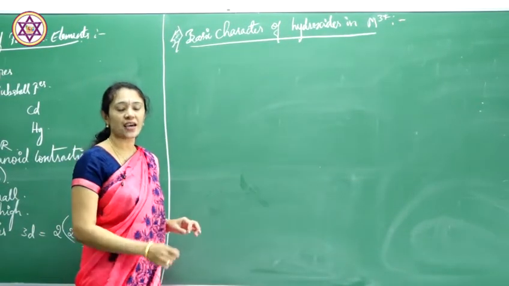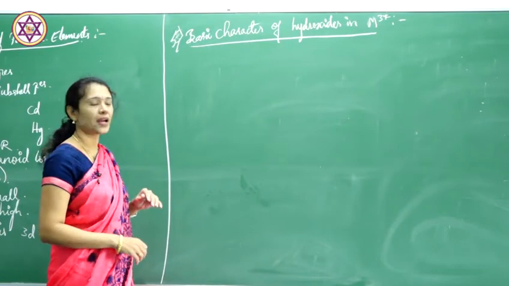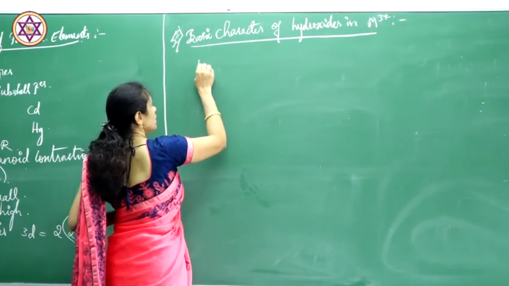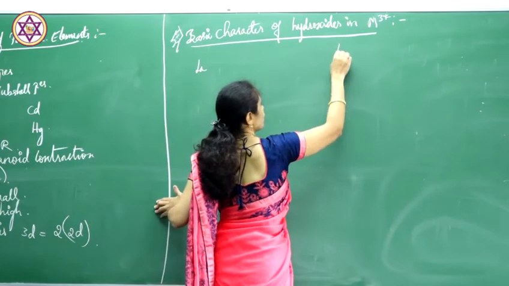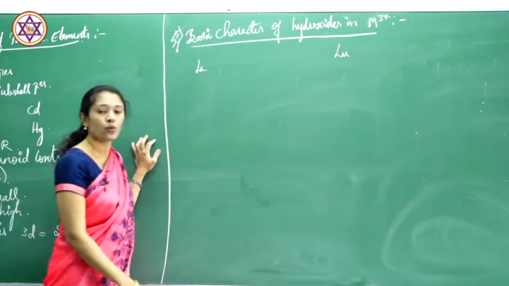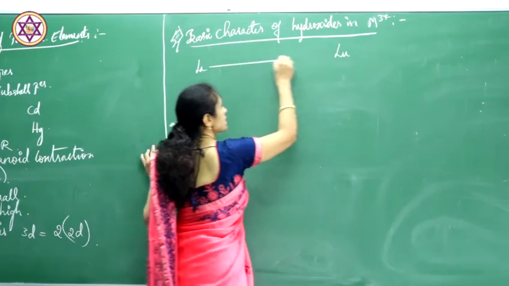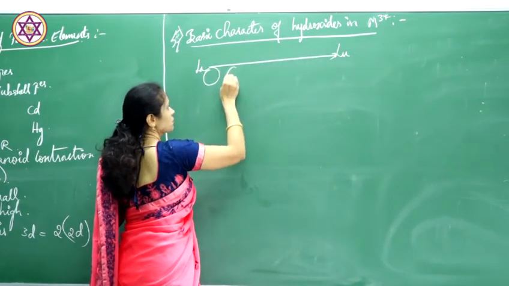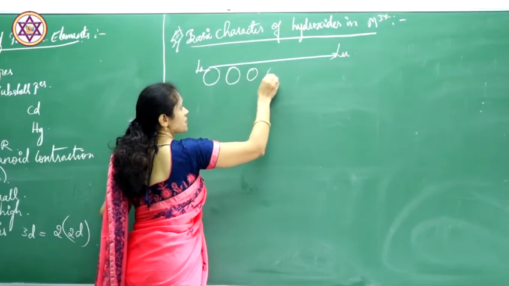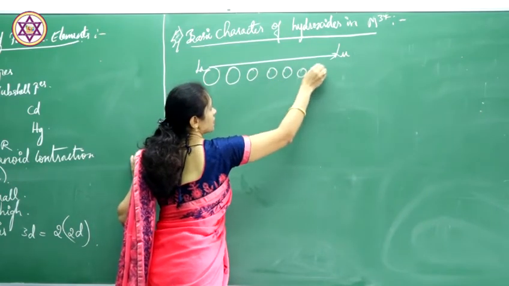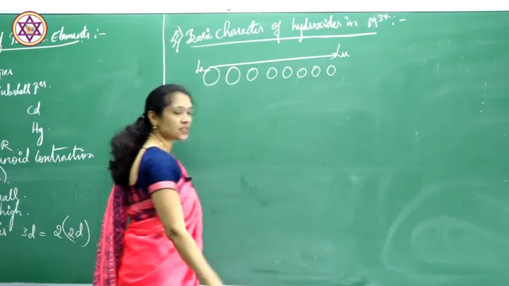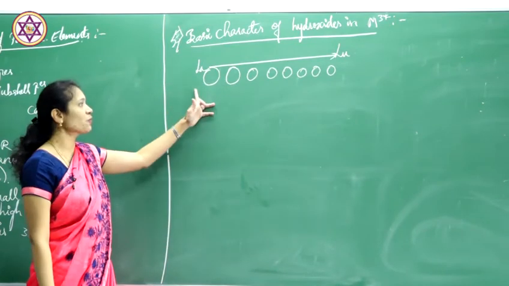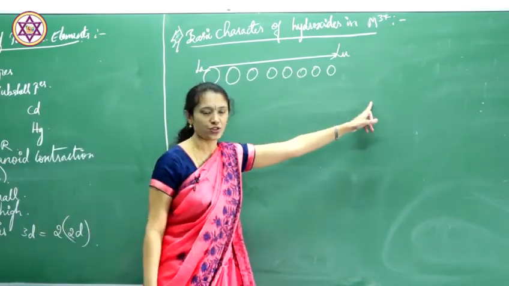Coming to the basic character, you all know that when we move from lanthanum to lutetium, what happens? The size decreases. There is a steady decrease in the size from lanthanum to lutetium.